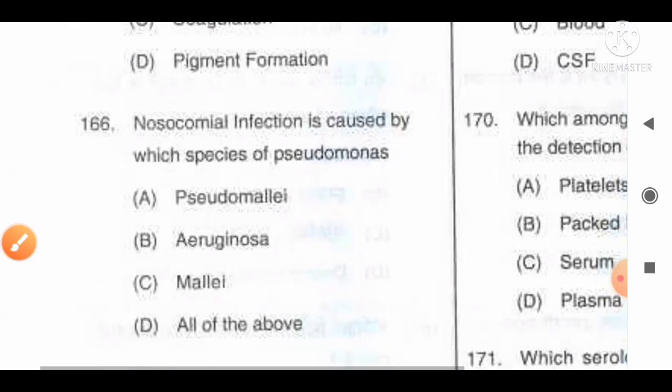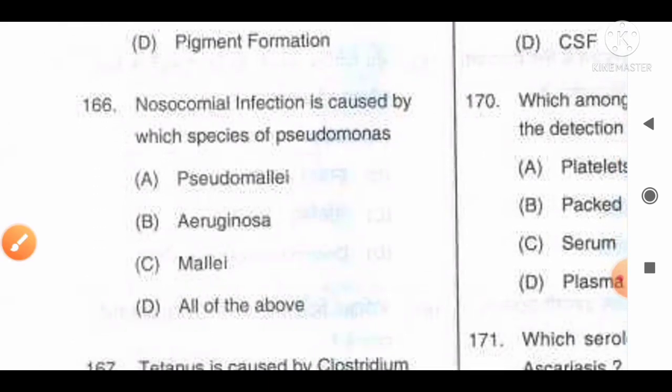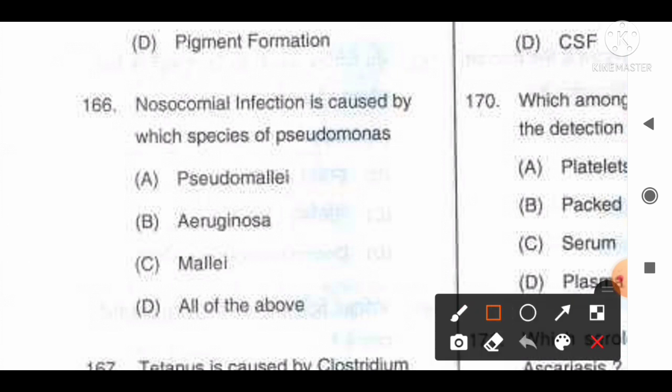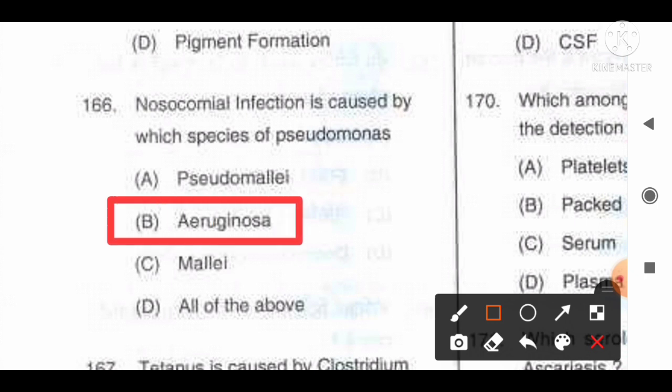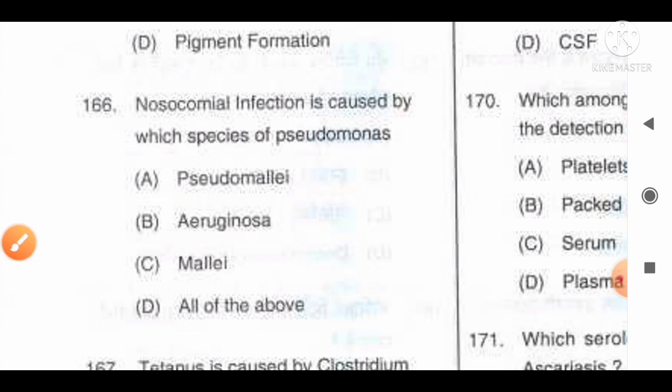Move to the next question, number 166. Nosocomial infection is caused by which species of Pseudomonas? Option A, pseudomallei, B, aeruginosa, C, mallei, D, all of the above. The correct answer for this question is that it is generally caused by Pseudomonas aeruginosa. So option B is the correct answer for this question.